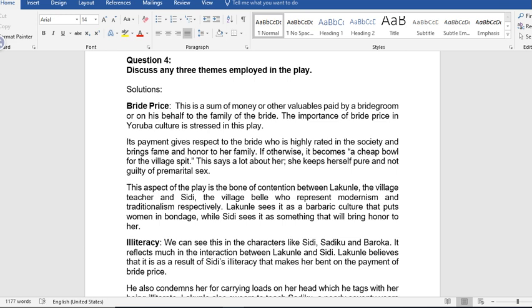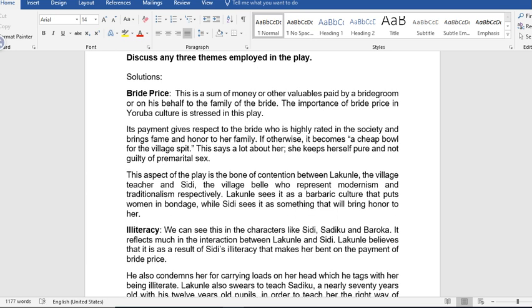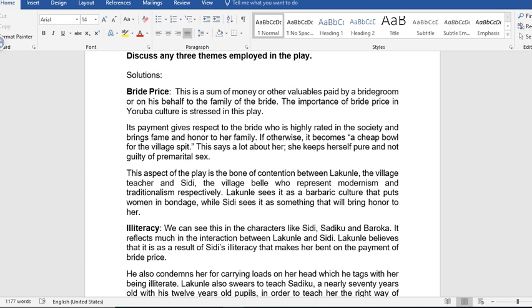The second question there: discuss any three themes employed in the play. Discuss any three themes employed in the play. Solutions. The first theme there is bride price. This is a sum of money or other valuables paid by a bridegroom or on his behalf to the family of the bride. The importance of bride price in Yoruba culture is stressed in this play.